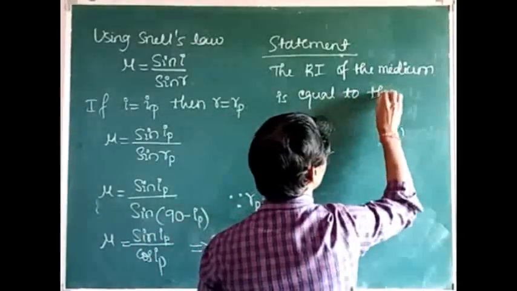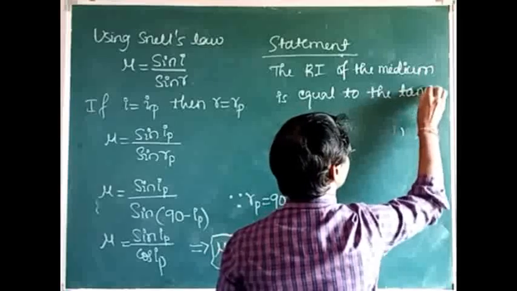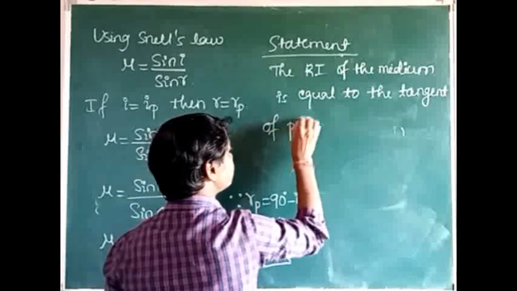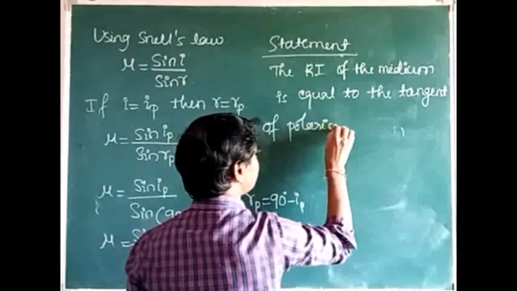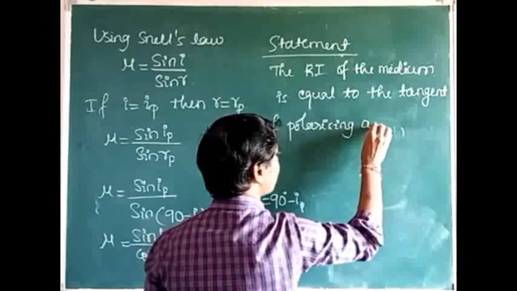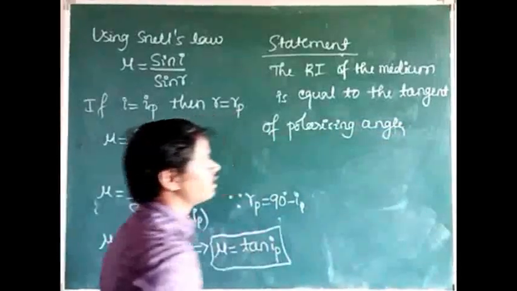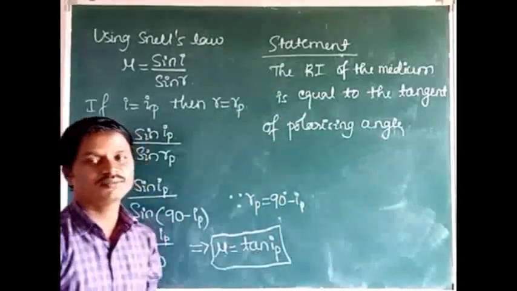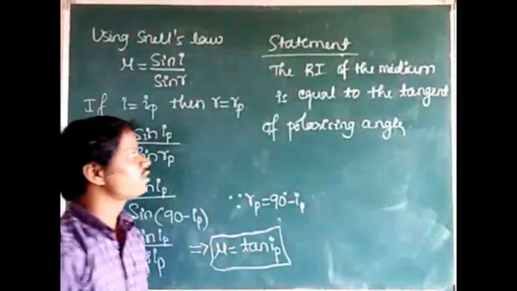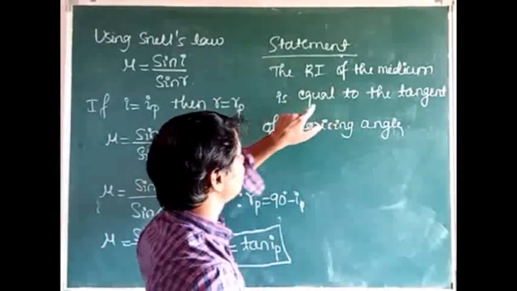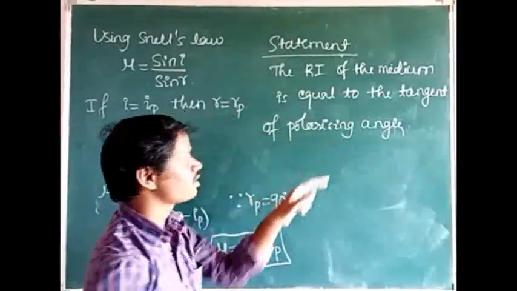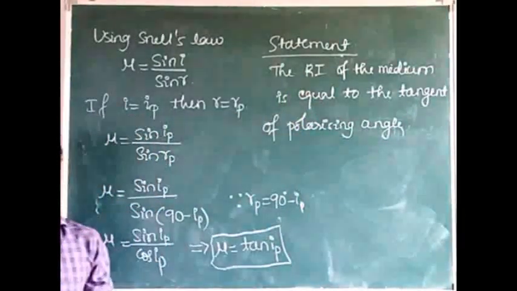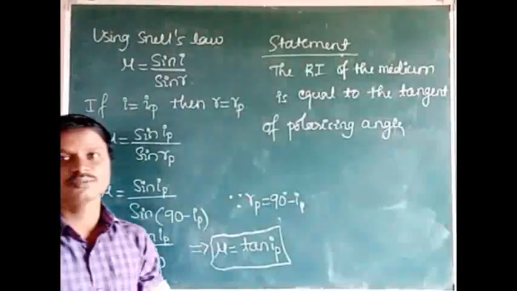the tangent of the polarizing angle. The polarizing angle depends on the refractive index of the medium, just like the critical angle. So the refractive index of the medium is equal to the tangent of the polarizing angle, meaning the polarizing angle depends on the refractive index of the medium. Critical angle also depends on the refractive index of the medium.